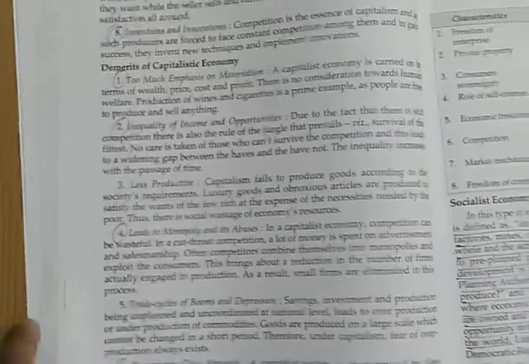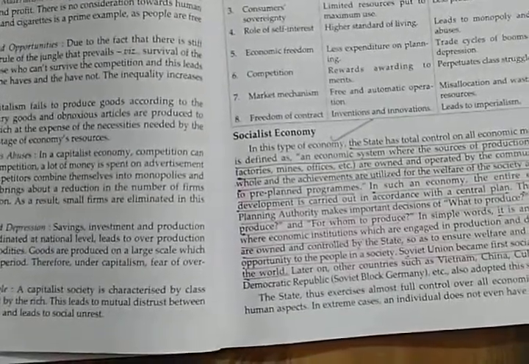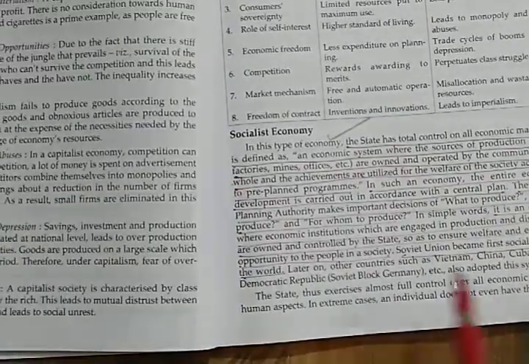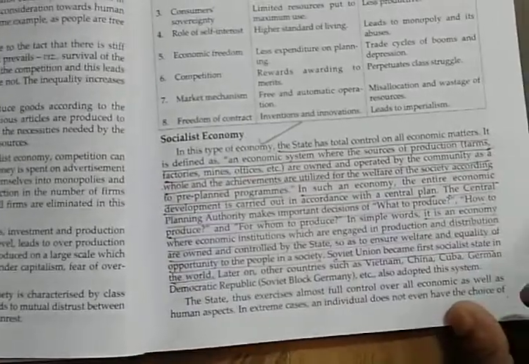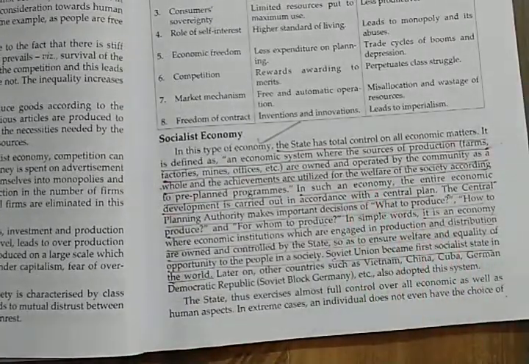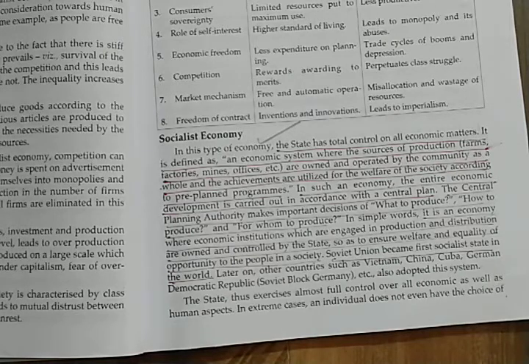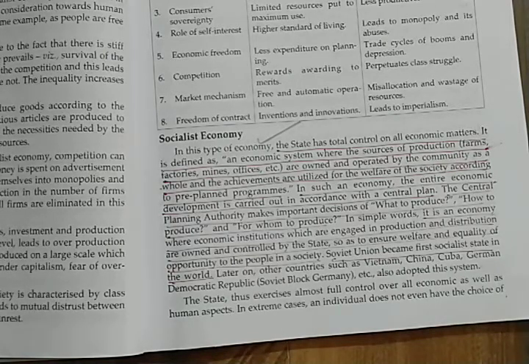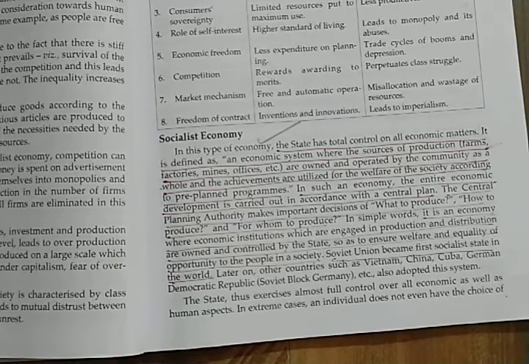Now on page number 49, you will find a socialist economy, and I would like you all to take a view on this page here, down here, this paragraph. So basically, an economic system that is owned and operated by the community as a whole and by the government, and in other words, we can say it is a pre-planned program. This is called socialist economy. In simple words, a socialist economy is engaged in the production and distribution of commodities that are going to benefit the society.